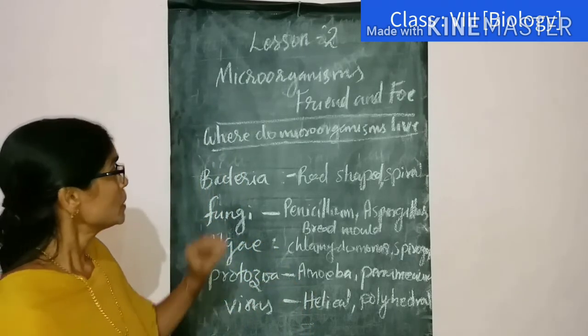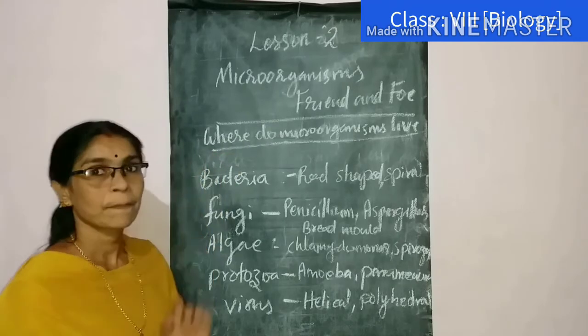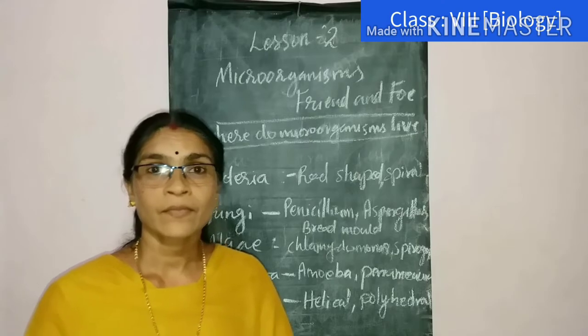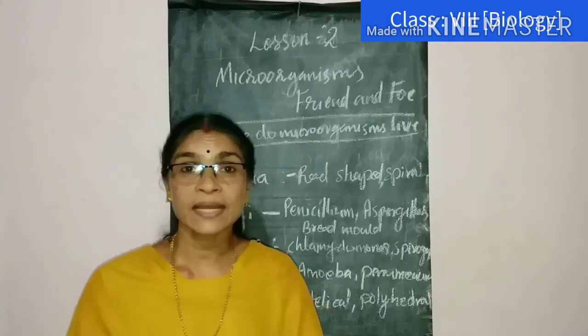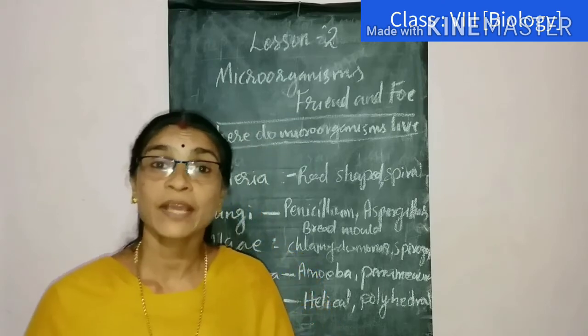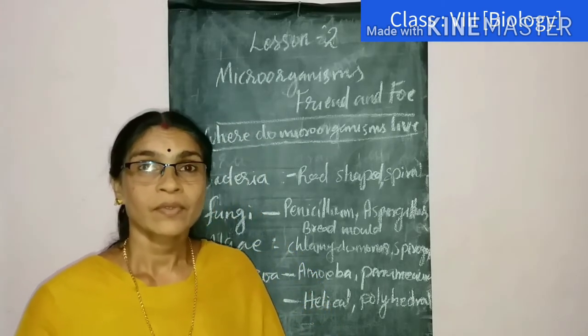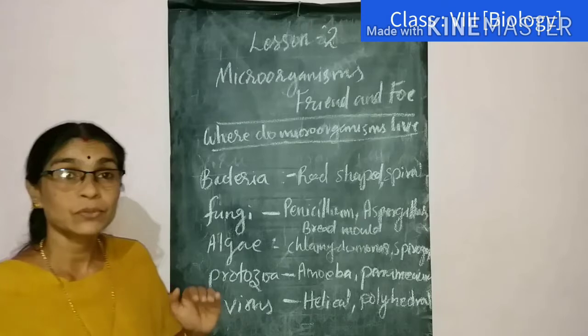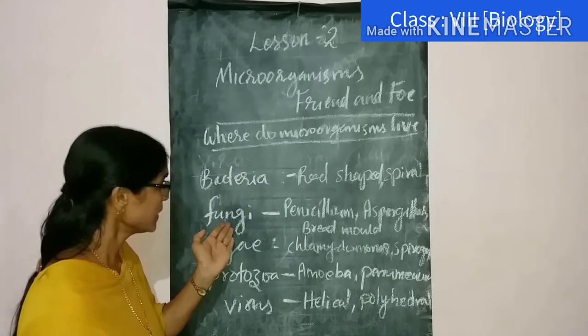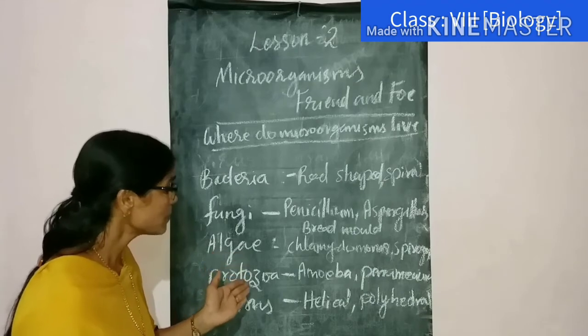Children, today we discussed microorganisms, meaning the tiny organisms which you can see only with the help of a microscope. They are mainly divided into 4 groups: bacteria, fungi, algae, and protozoans.